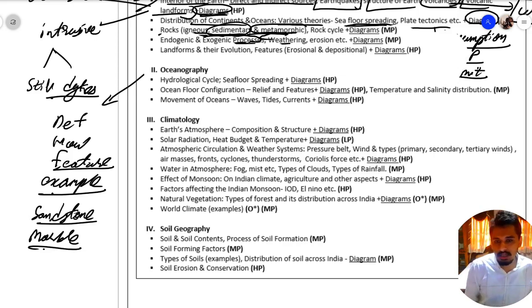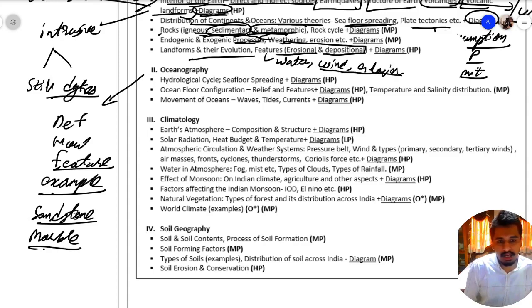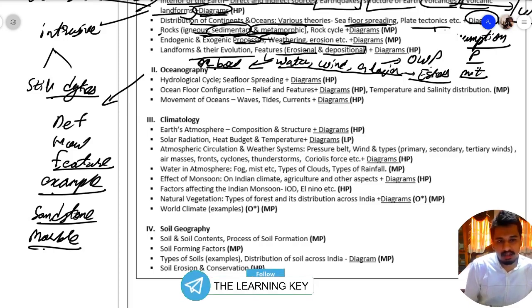This wants to say that you should know the various landforms formed due to erosional and depositional action by water, wind, glaciers, etc. For example, for water we have Oxbow Lake. Similarly for glaciers we have outwash plain, then we have eskers, etc. Now these landforms along with their diagrams should be known by us.